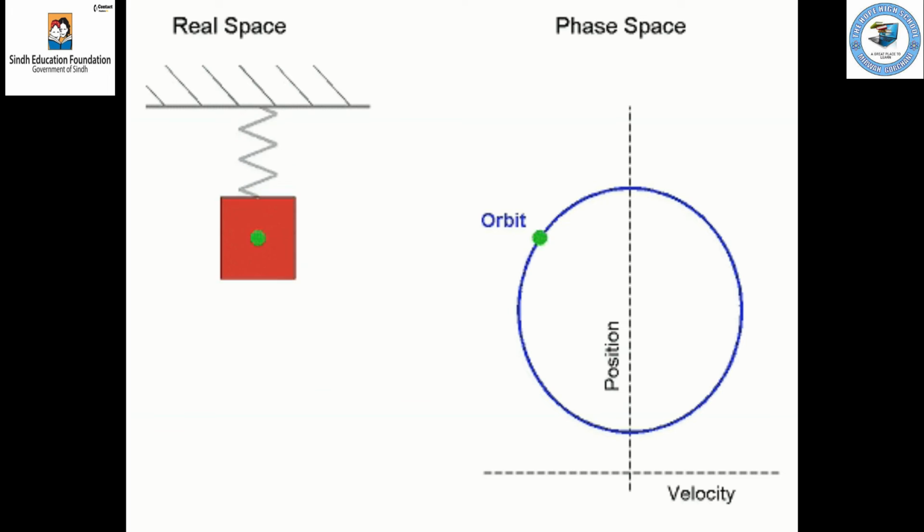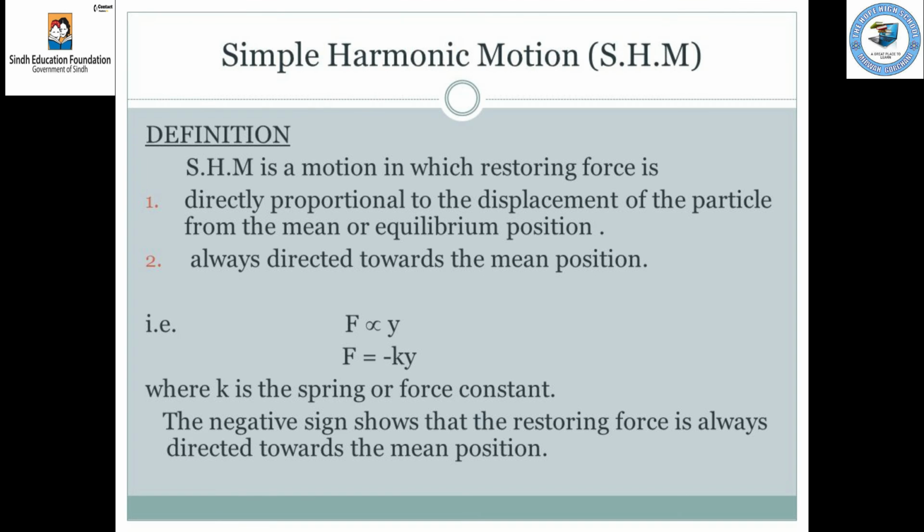Simple harmonic motion. Simple harmonic motion is a special case of periodic motion. Simple harmonic motion is a to and fro oscillatory or vibratory motion in which the acceleration of the body is directly proportional to the displacement of the body from the mean position. Another definition of simple harmonic motion: a motion in which the restoring force is directly proportional to the displacement of the body from its mean position is known as simple harmonic motion.